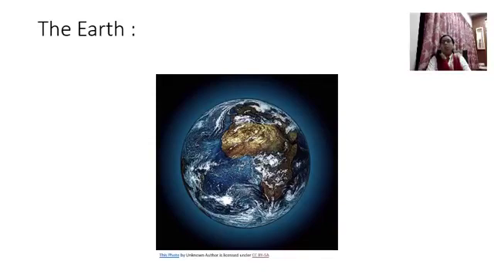No wonder we say our Earth is a unique planet. The Earth is a living planet. All living things need air, water, and the right amount of warmth to live. We find all these things on Earth. Now let us see how.